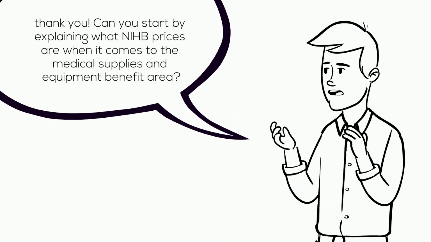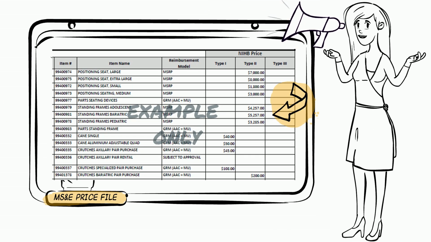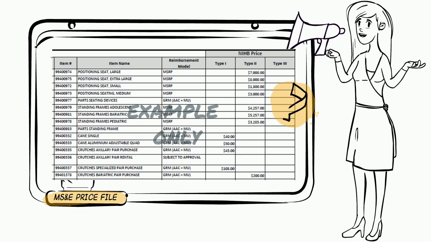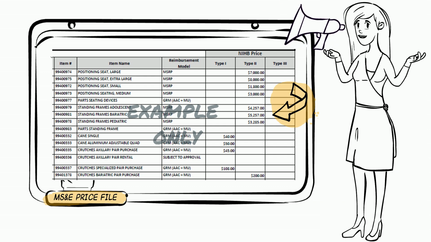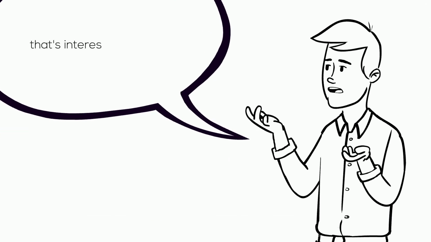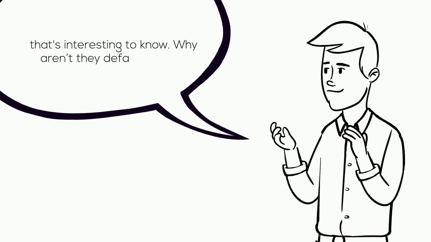benefit area? Certainly. NIHB prices are the dollar amounts listed in the medical supplies and equipment price files and are not to be claimed by default. That's interesting to know. Why aren't they default prices?